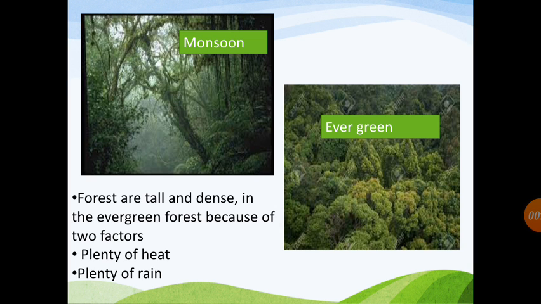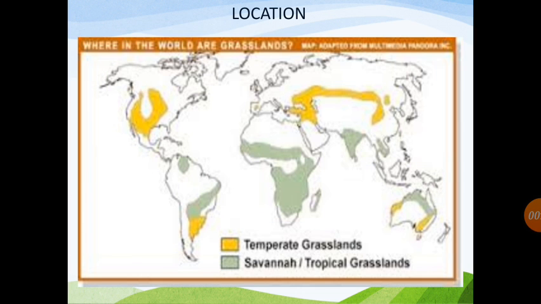The very first topic, we are going to learn about the location of temperate grassland. Temperate grasslands are in the interior region where it does not rain much, and the rain-bearing winds do not reach there. So the region is almost treeless, and we can find only grasses.